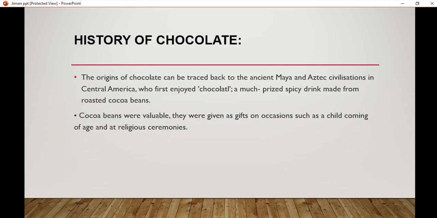History of chocolates. The origins of chocolate can be traced back to the ancient Maya and Aztec civilization in Central America, who first enjoyed chocolate, a much prized spicy drink made from the roasted cocoa beans. Cocoa beans were valuable. They were given as gifts on occasions such as a child coming of age and at religious ceremonies.